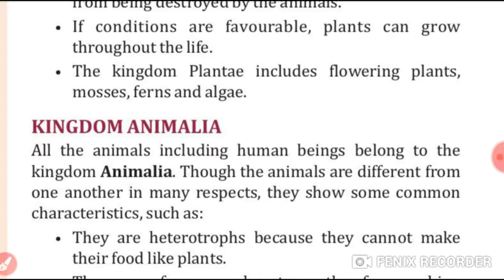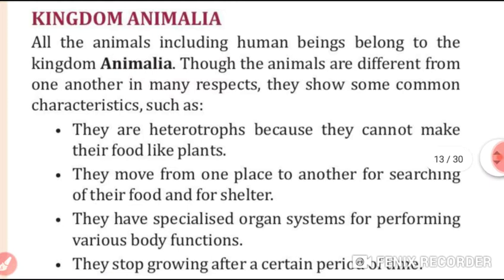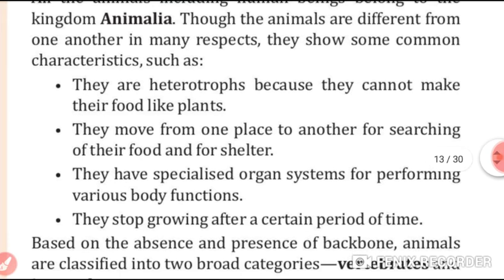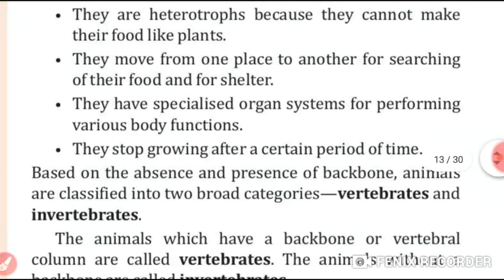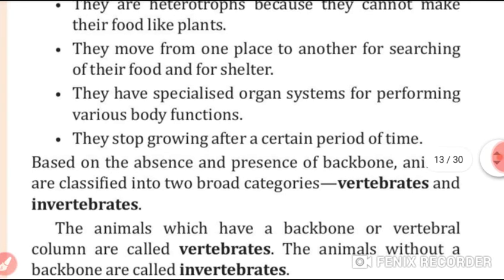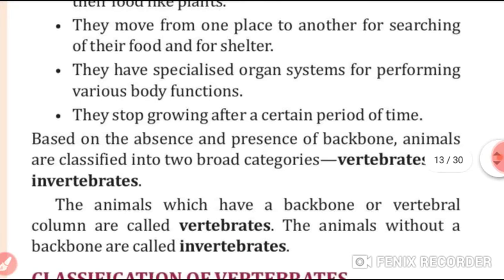Now, students, come to the kingdom Animalia. All the animals, including human beings, belong to the kingdom Animalia. Now, what are the characteristics? First of all, they are heterotrophs. That means they cannot make their own food like plants do. They are dependent on plants and animals. They can move from one place to another.